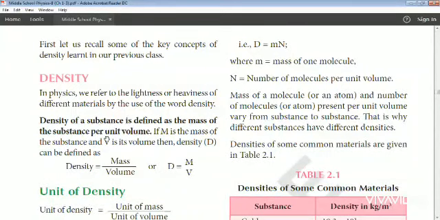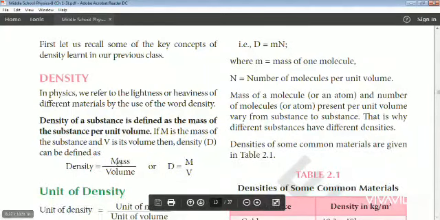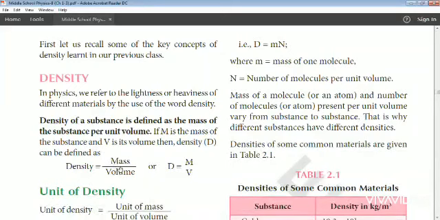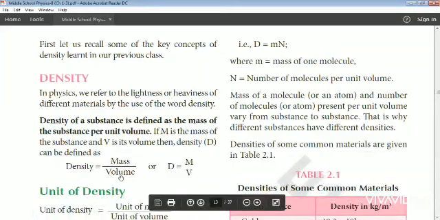So what is density? Density of a substance is defined as mass of the substance per unit volume. So how to understand this one? In per unit volume, whatever the mass is occupied by the substance, it is known as density. If m is the mass of the substance and v is the volume, then density is equal to mass per unit volume. Already I have told you that when we speak something per unit, that per unit will come in the denominator. So density is equal to mass by volume.